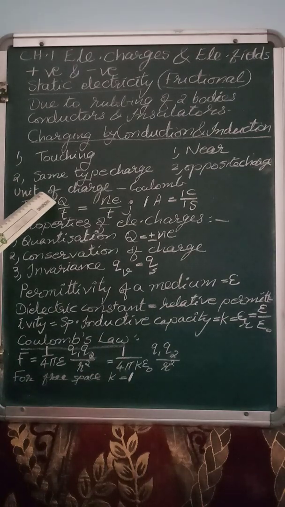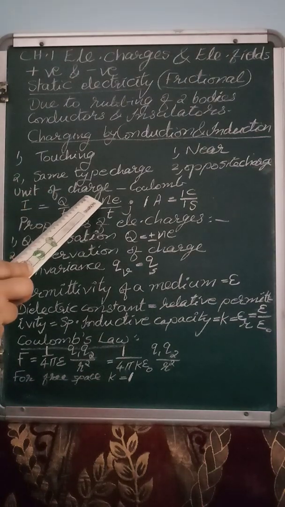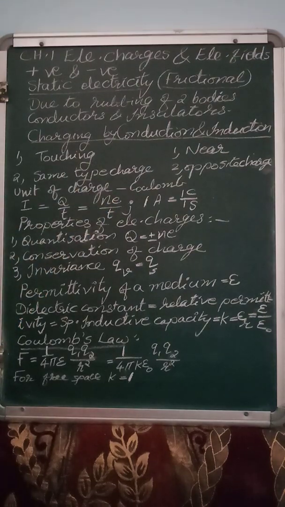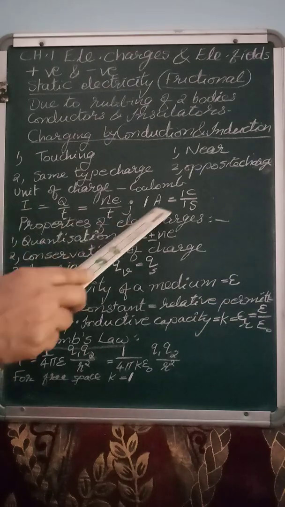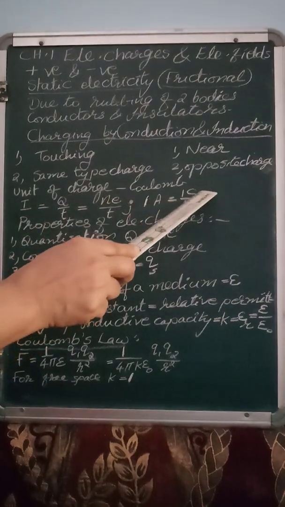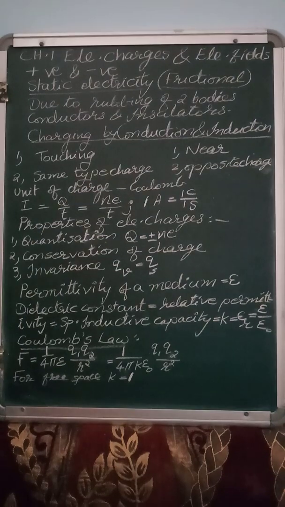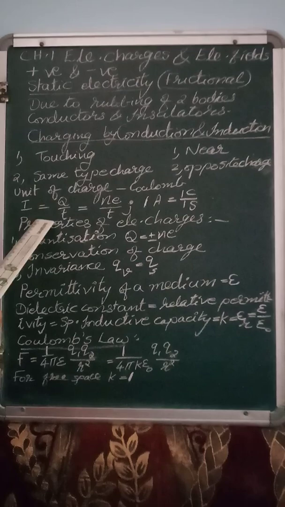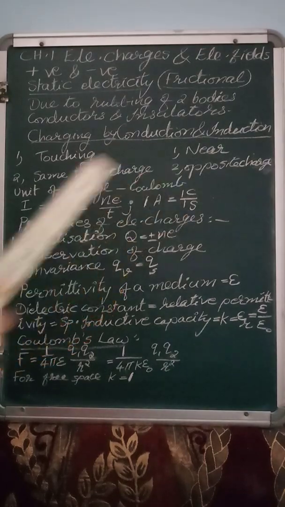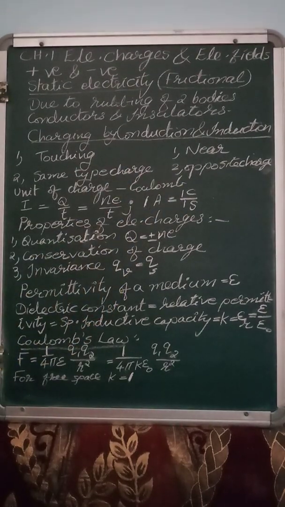But we know total charge Q is equal to NE. N is the number of electrons and E is the charge of electron. So the current formula we get is NE upon T. If we put the units, current is measured in ampere, charge is measured in coulomb, time is measured in second. So children, 1 ampere is equal to 1 coulomb upon 1 second.